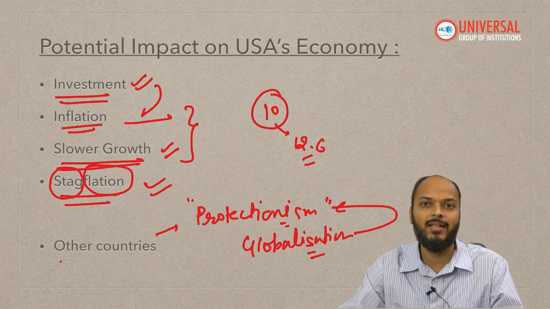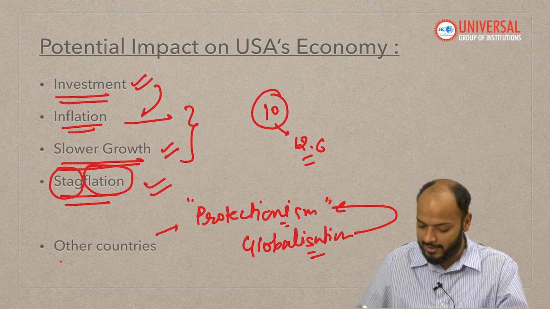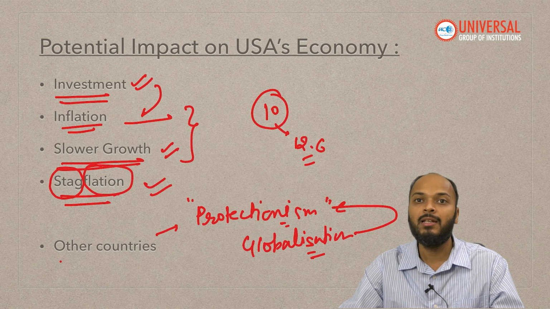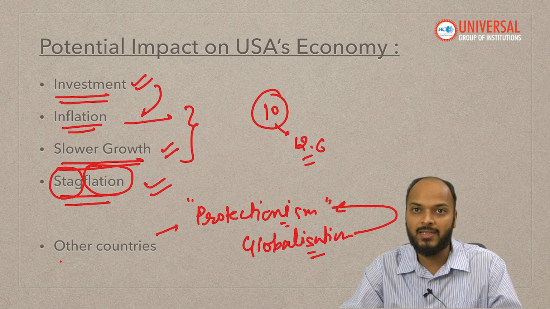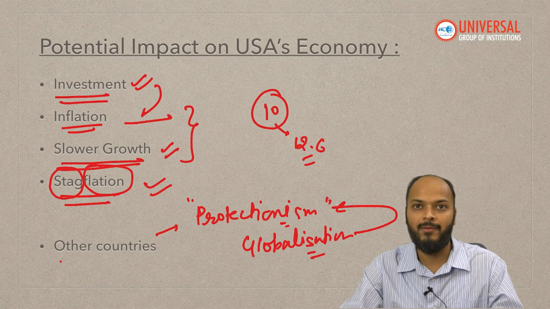USA, which was earlier a beneficiary of globalization, now sees globalization hurting their economy, and hence USA is becoming more and more protectionist. If USA becomes protectionist, other countries, in order to retaliate, may also become more protectionist, which will lead to lesser global trade, right?